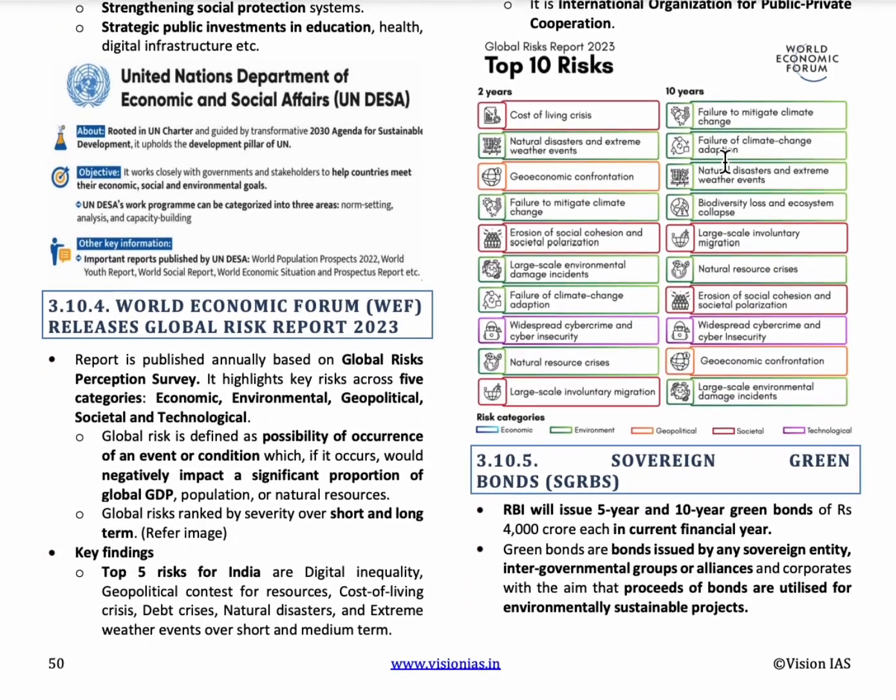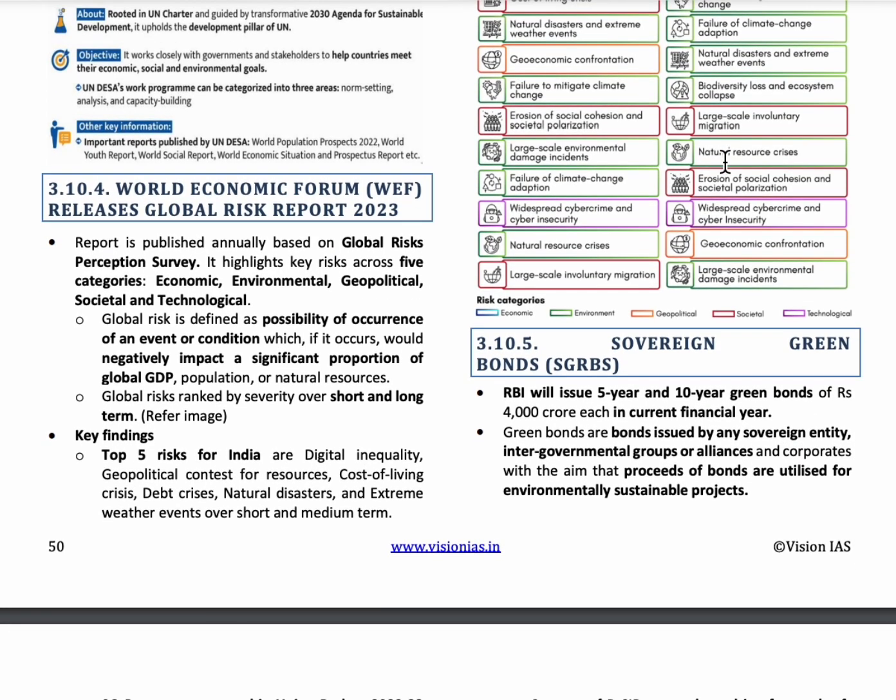The next topic is World Economic Forum releases Global Risks Report of 2023. So, it is published based on 5 categories. They are economic, environmental, geopolitical, societal, and technological categories. So, as per the report, the top 5 risks of India are digital inequality, geopolitical contest for resources, cost of living crisis, debt crisis, natural disasters, and extreme weather events.